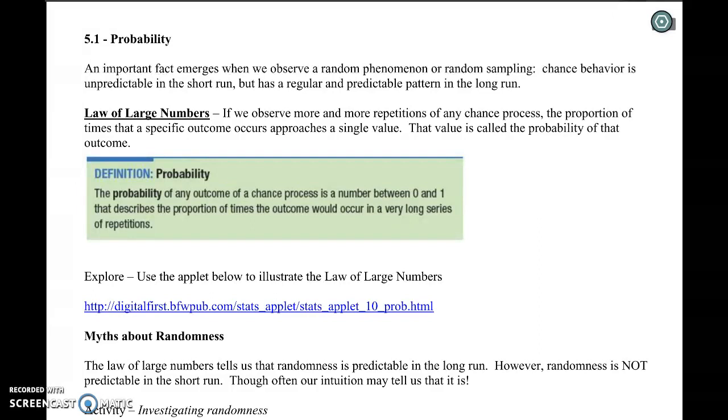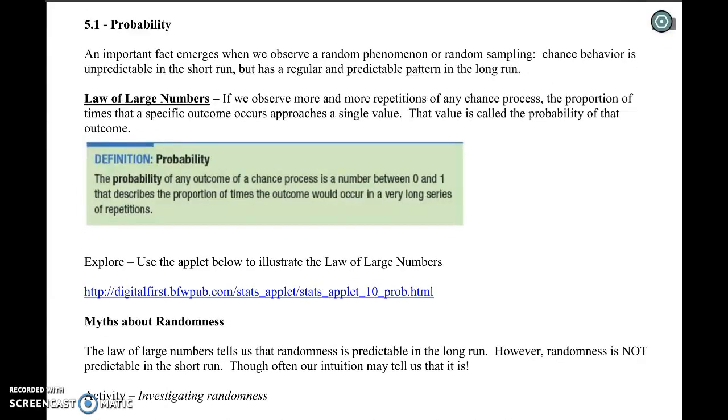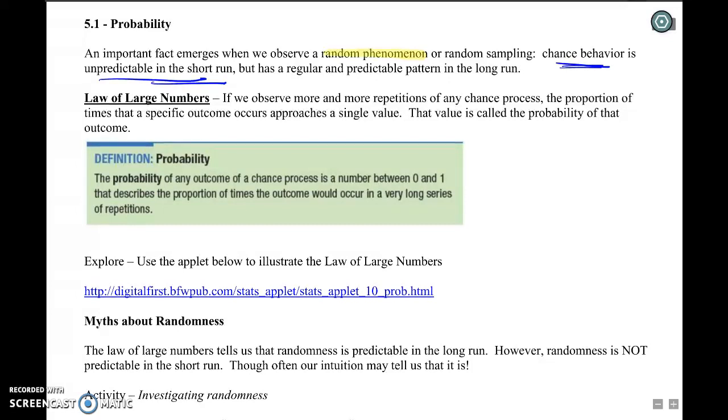All right, 5.1. Let's just go through this. We'll see how far we can get in the next 6 or 7 minutes. An important fact emerges when we observe a random phenomenon or random sampling. We're going to focus on random phenomenon, but later on we'll talk about sampling. Chance behavior is unpredictable in the short run, but has a regular predictable pattern in the long run. So random chance behavior is unpredictable in the short run, but has a very predictable pattern in the long run.